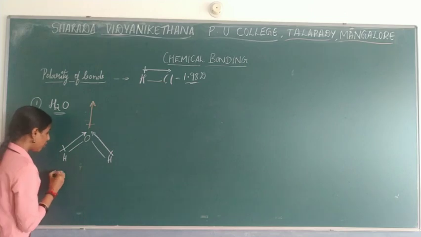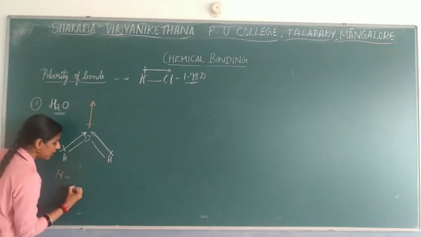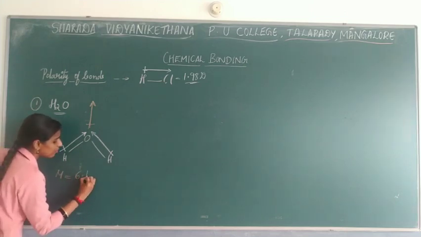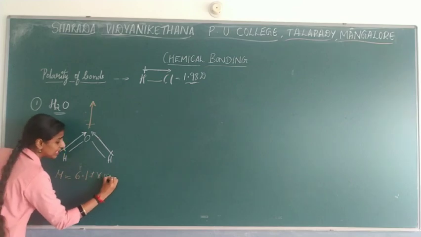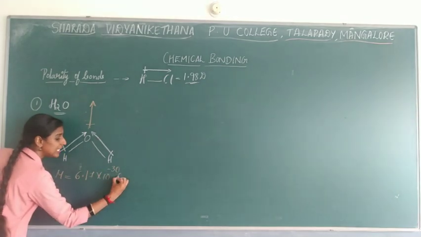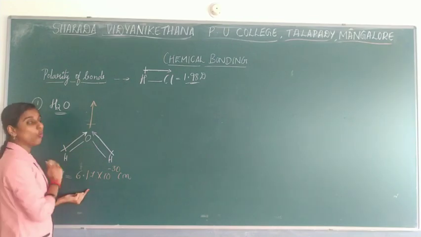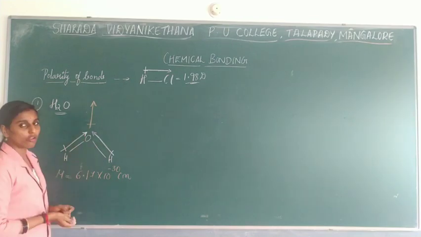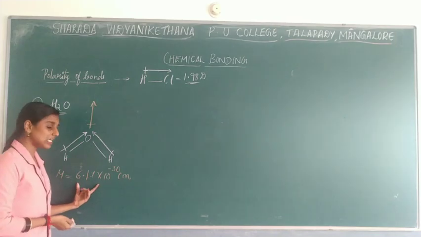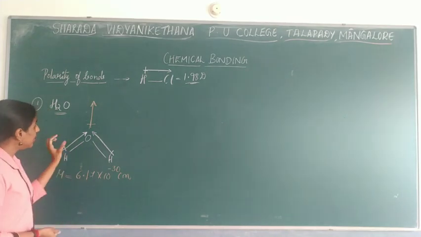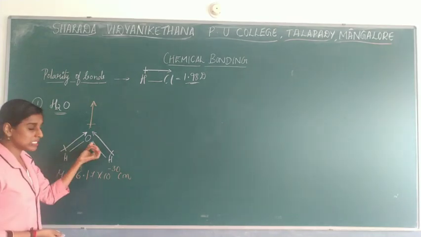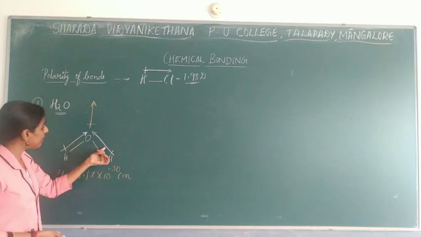The dipole moment value for this comes as 6.17 × 10^-30 coulomb meter. This will be the value for water. If you are asked the dipole moment of water, you need to write this, and also write that it is the sum of the vectors.